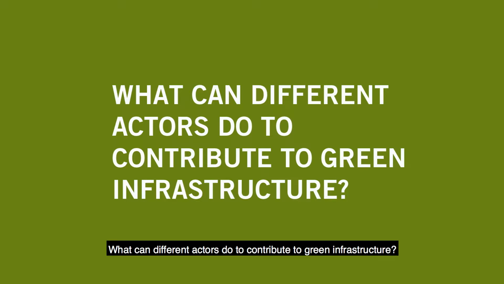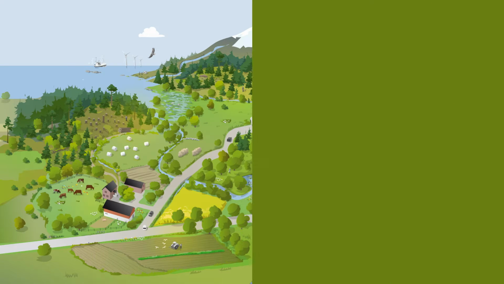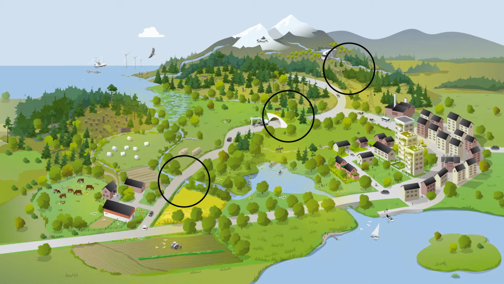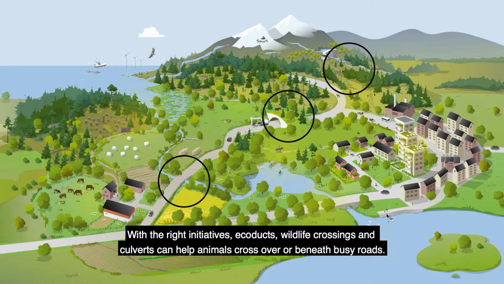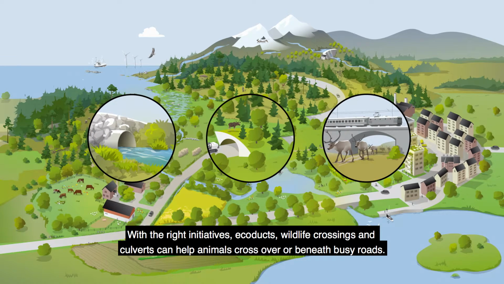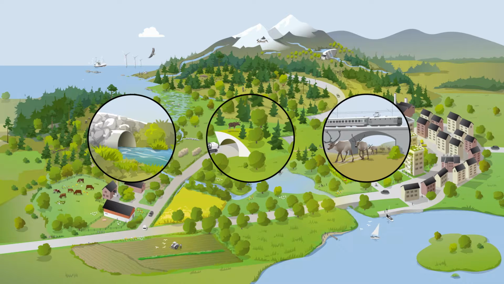What can different actors do to contribute to green infrastructure? Those who plan the infrastructure can help to link up the landscape by making sure that roads and railways do not form barriers for flora and fauna. With the right initiatives, ecoducts, wildlife crossings and culverts can help animals cross over or beneath busy roads.